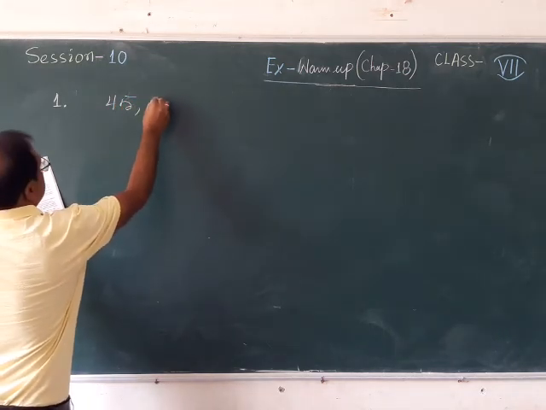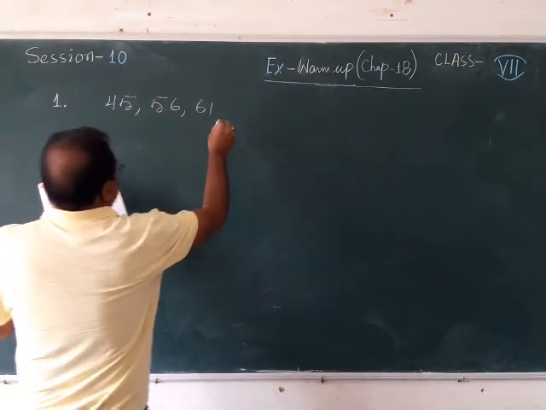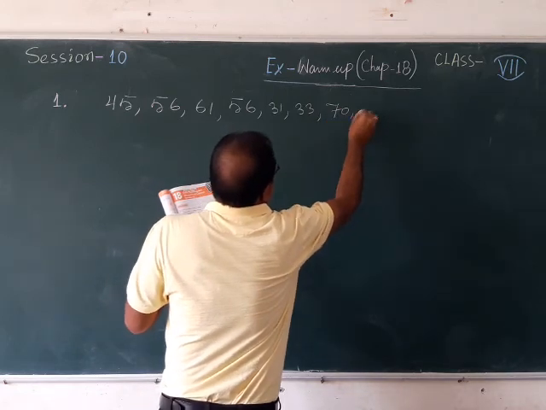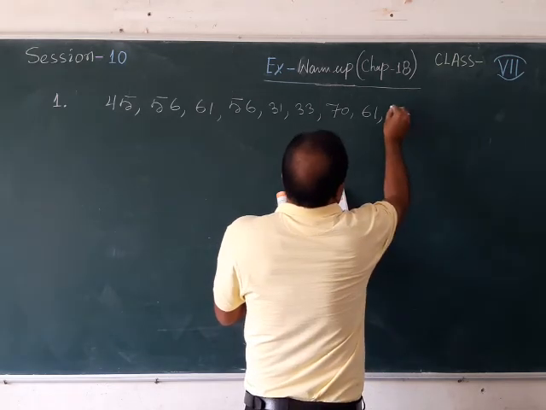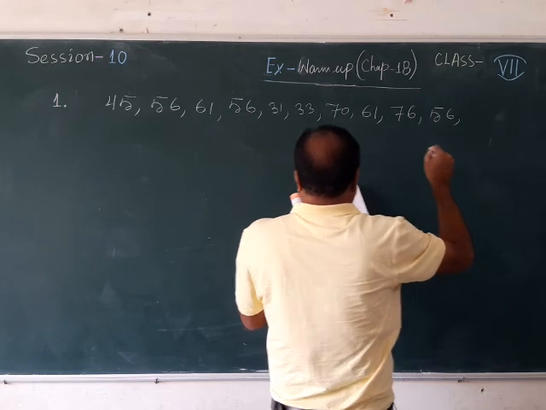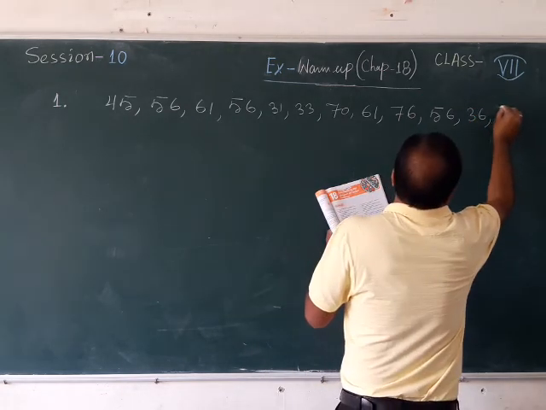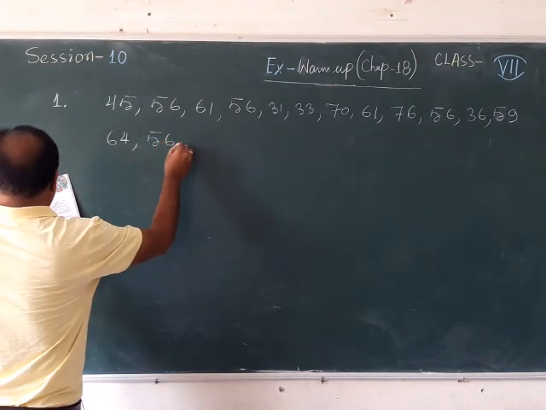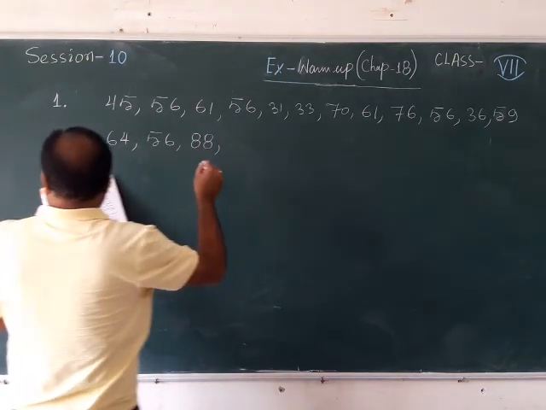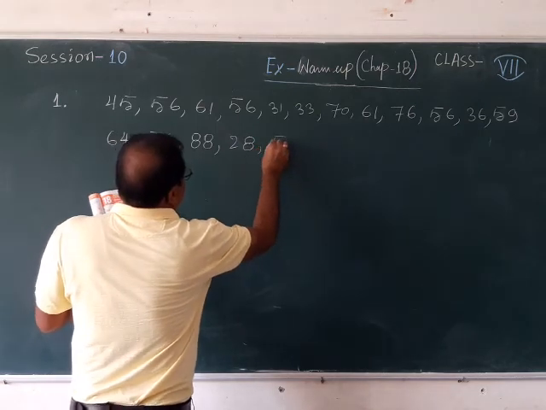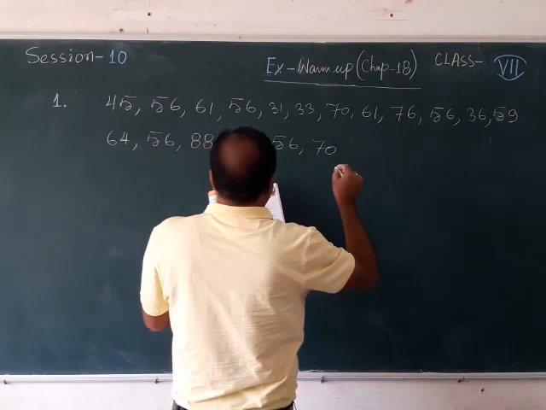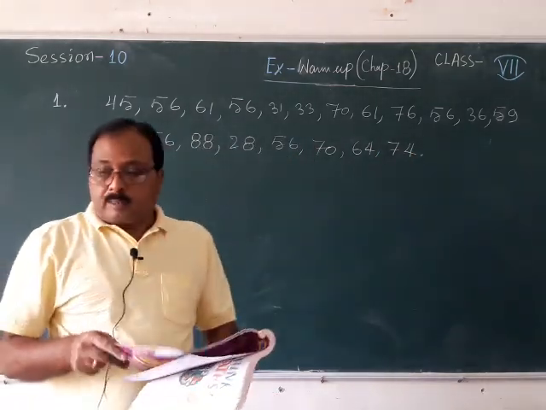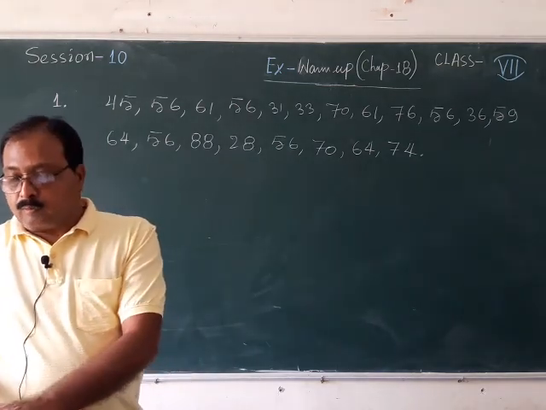Numbers are 45, 56, 61, 56, 31, 33, 70, 61, 76, 56, 36, 59, 64, 56, 88, 28, 56, 70, 64, then 74.